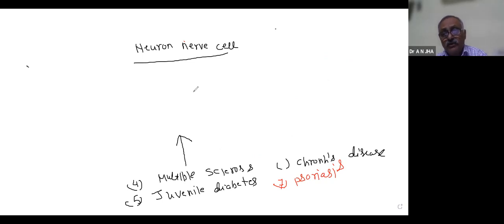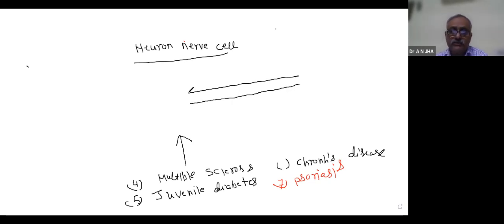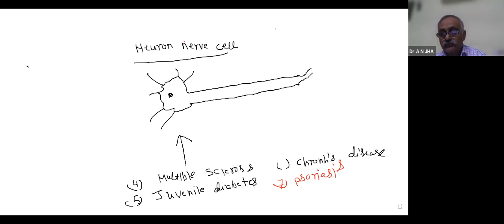In the nerve cell or neuron, its structure is like this. There are different types of neurons, but I am concerned with this part here. This is called the axon.